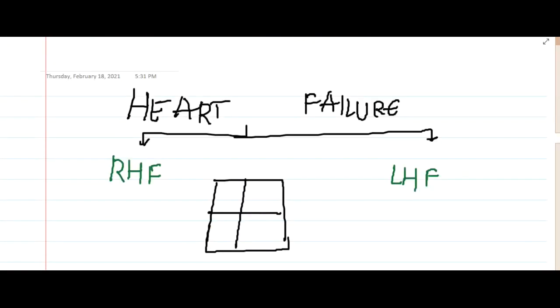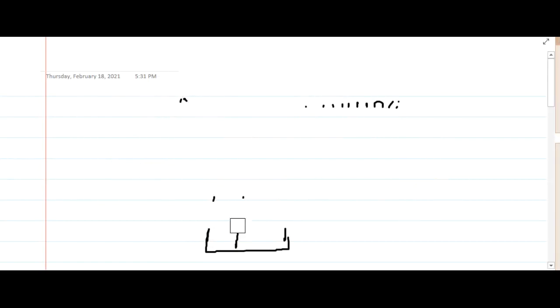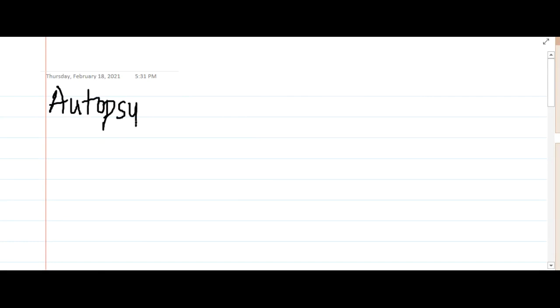Now after cardiac enzymes, we will learn some points about the gross features. These gross features are mainly the features which you see on autopsy. We are not going to do any cardiac biopsy or anything of that sort. These are just the things which you see on autopsy. You will have gross features, light microscopic features, and electron microscopic features. These are very important, asked many times in exams.